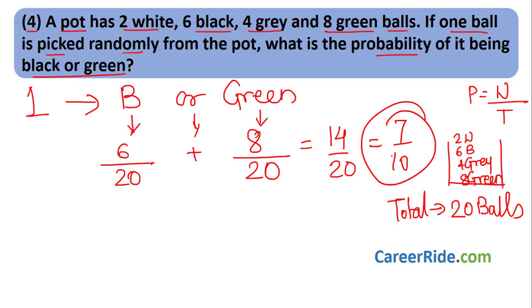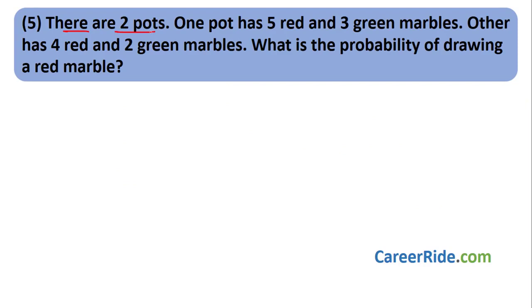Moving to question number 5. There are 2 pots. One pot has 5 red and 3 green marbles. The other has 4 red and 2 green marbles. What is the probability of drawing a red marble? Now pay very close attention over here. This is a very easy sum, but this is the kind of sum where if you do not pay attention to what is asked, you will get a wrong answer 100% of the time. Every time you will get a wrong answer if you do not pay attention to what exactly is asked. Okay, what have they given? There are 2 pots.